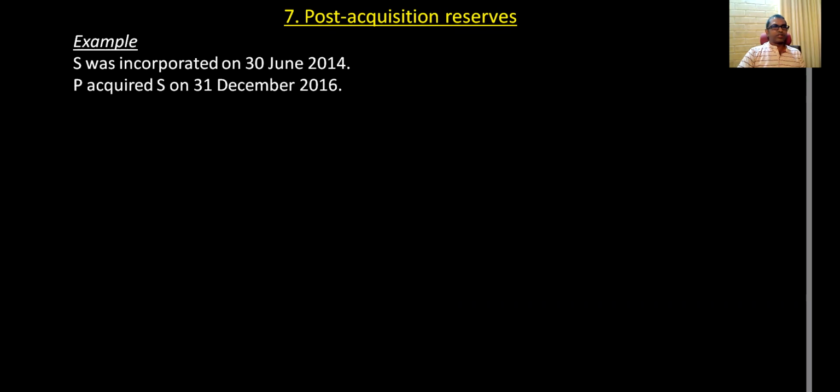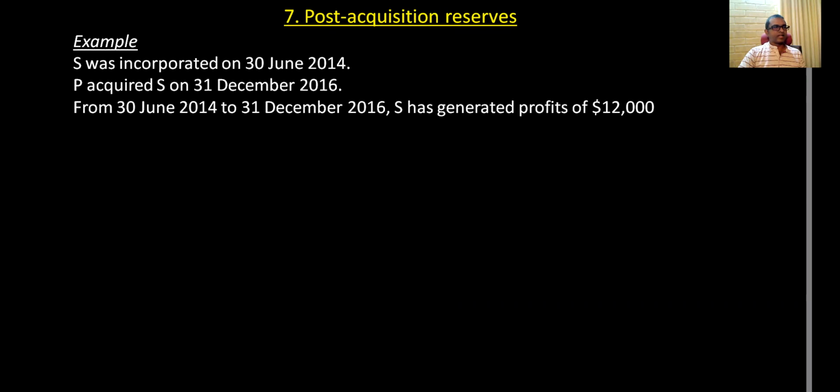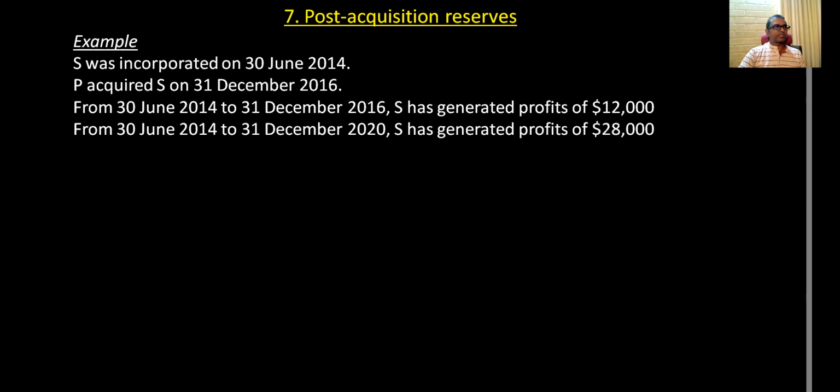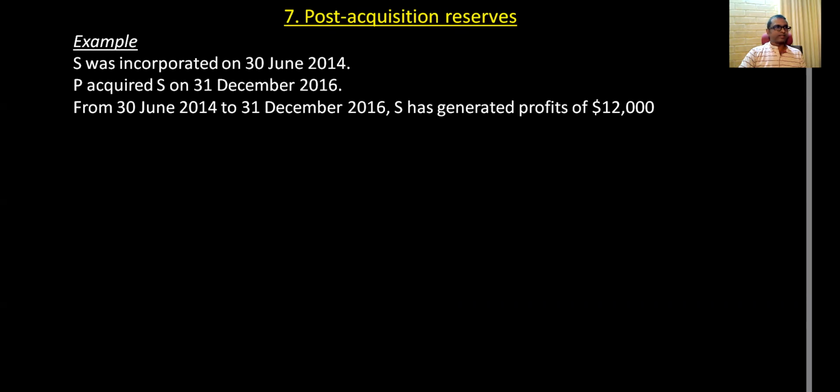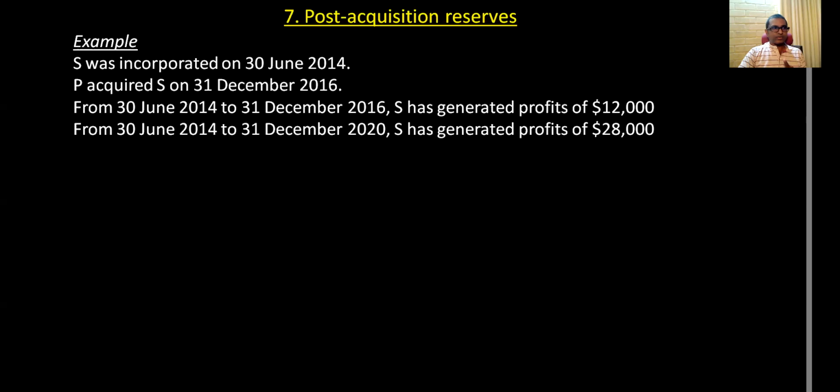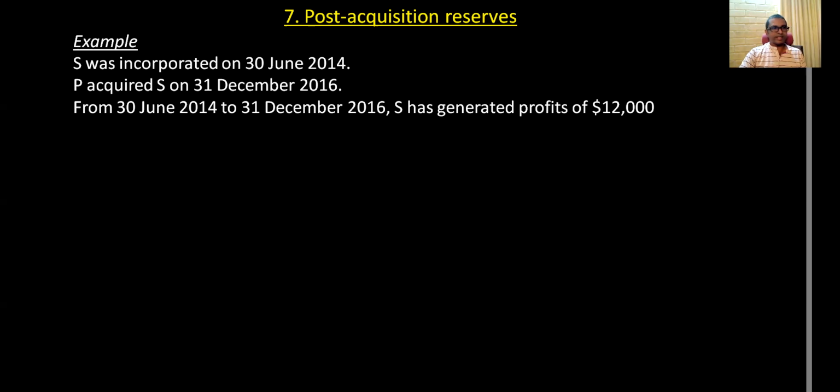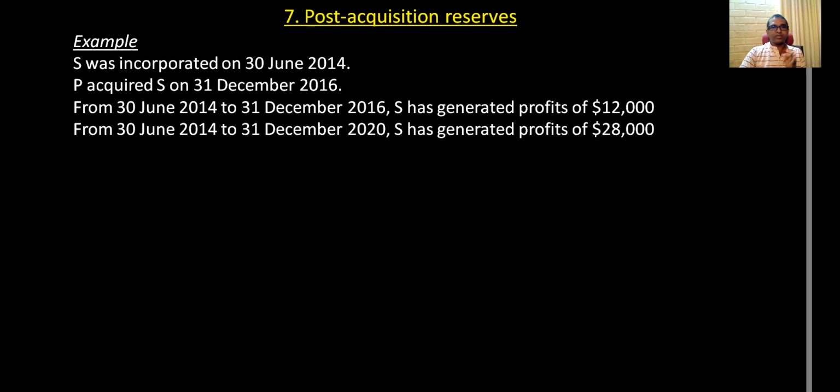Post-acquisition reserves. Okay. Same example: suppose S was incorporated on 30th June 2014, and your acquisition date is this. From 30th June 2014 to the acquisition date, there are 12,000 profits. From the incorporation date to the end of reporting period, 31st December 2020, S has generated profits of 28,000.